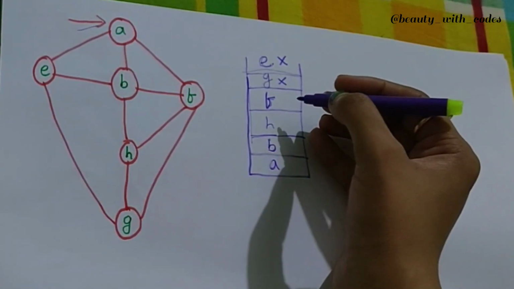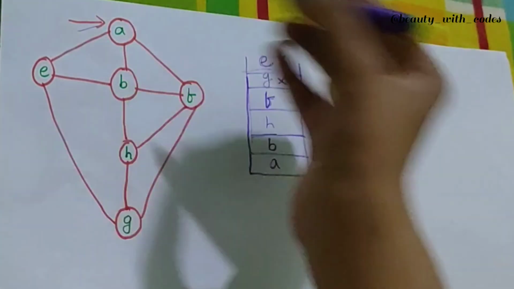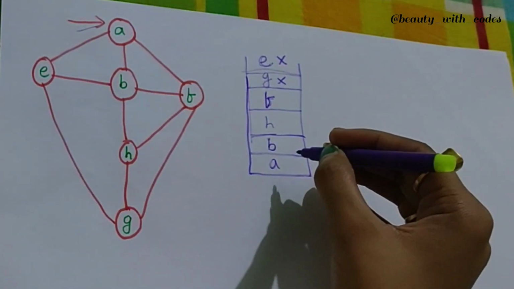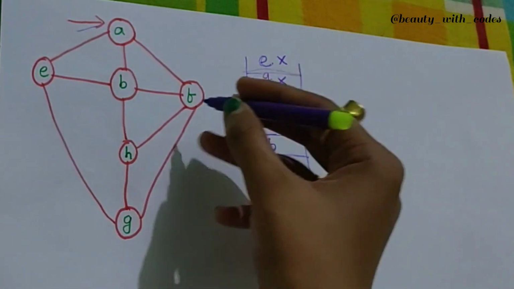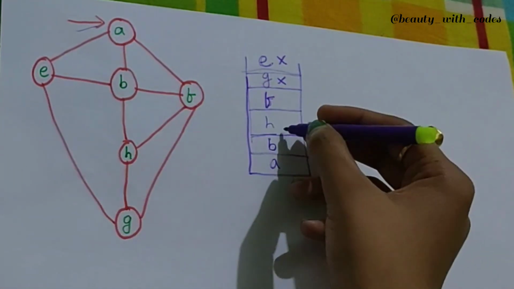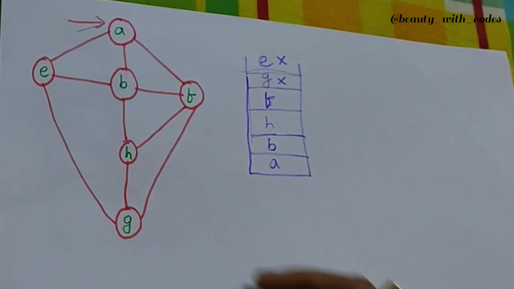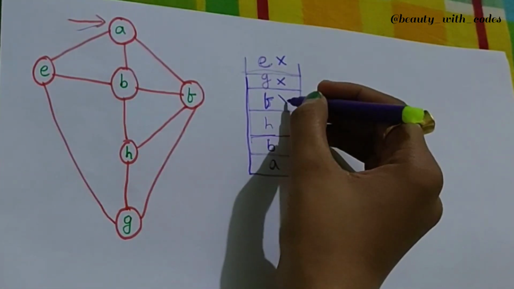Next one is F. Check for neighbors of F. So A is already here, so you cannot insert A again. What about the next neighbor? That is B. B is here, fine. What about the next? H. H is here, and G is also here. So all the neighbors of F are already visited, so you don't need to visit once again. So you will simply delete F, fine.